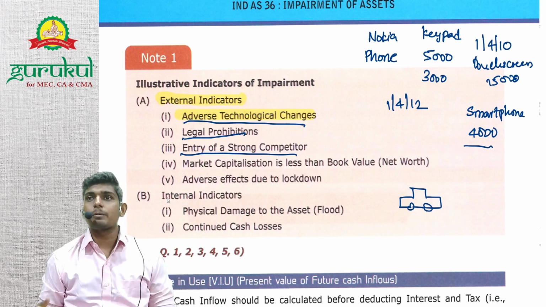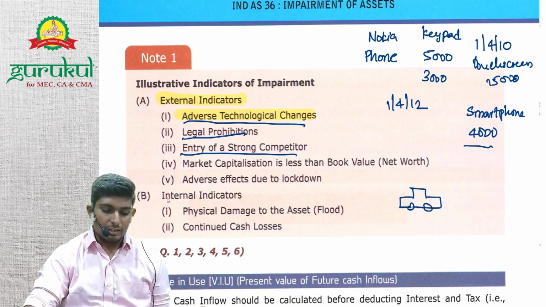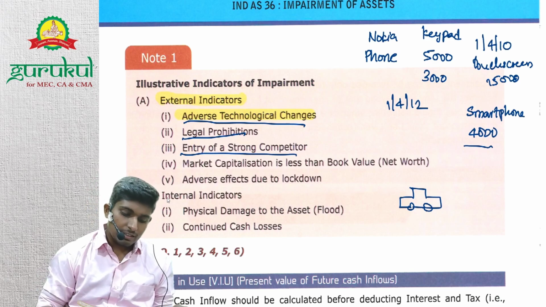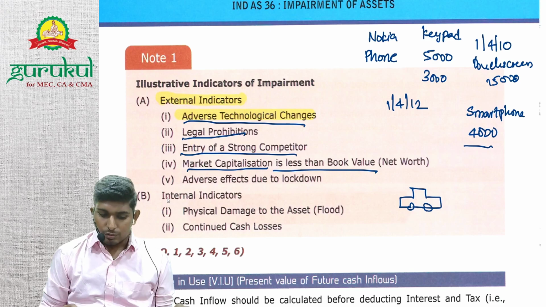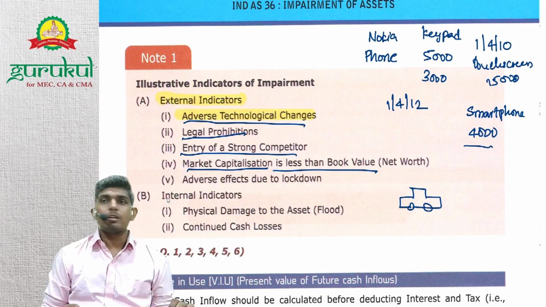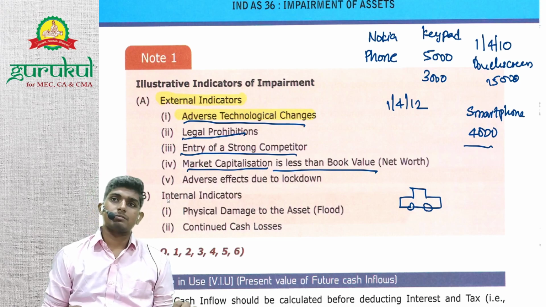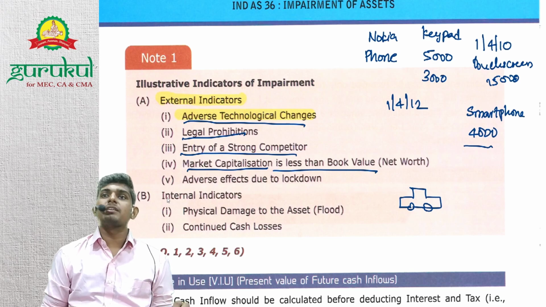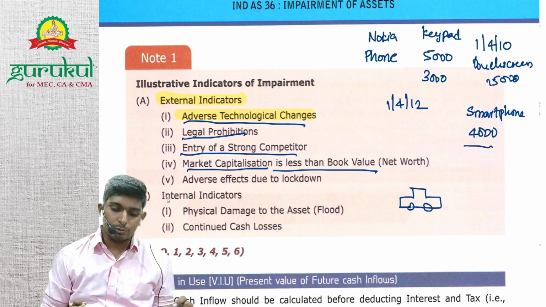So then you need to check impairment because now the licenses are of no use to them, because they are unable to run in the market, right? Next, market capitalization is less than book value. So your market value is less than book value. Say you are a listed company. Book value per share is 1 rupee, but in the market your share is being traded at only 0.5. Why is this? Maybe they are expecting something drastic to happen to this company. So in this case also you need to check for impairment.